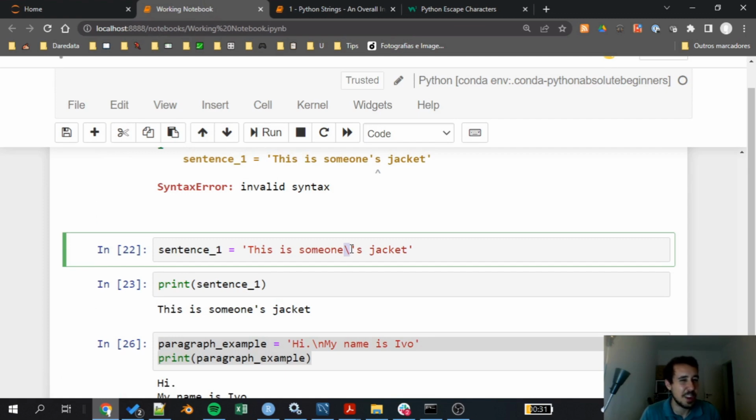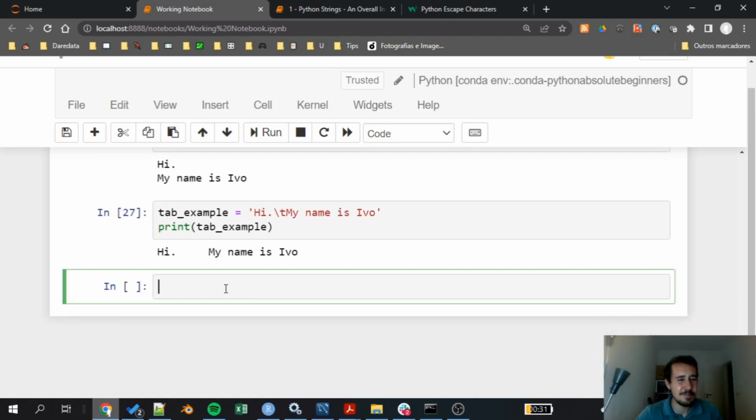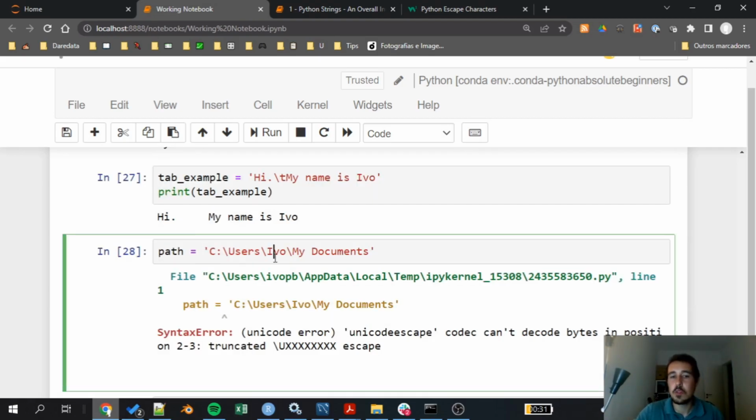What if I want to write this slash somewhere in my code and not have it interpreted as an escape? I'm not seeing this slash anywhere, right? For instance, this sometimes happens when you have a path on the computer. This is pretty common when you are working with external files, for example, C:\Users\Ivo\My Documents. Of course, not with my username, but with yours. And we want to access this folder in some way in the future.